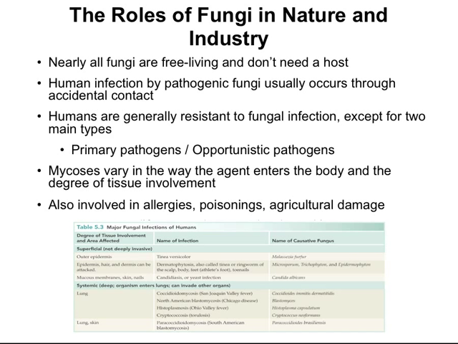disease. The list of opportunistic fungal pathogens, however, has been increasing due to all the new medical techniques that keep immunocompromised patients alive longer. Even harmless varieties of fungi can cause opportunistic infections with patients who have been weakened by AIDS, cancer, and diabetes. Mycoses, or fungal infections, vary extremely in the way that the agent enters the body and the degree of tissue involvement. You can see a few examples of the major fungal infections in humans in this table below.